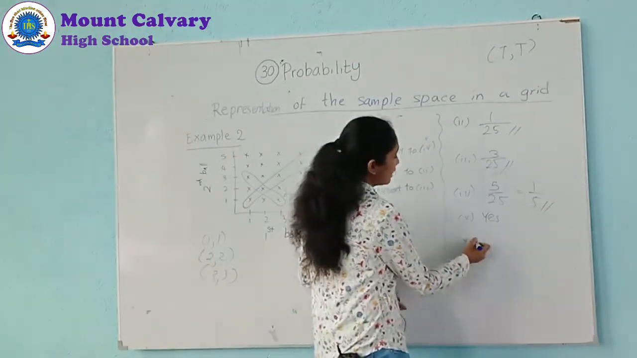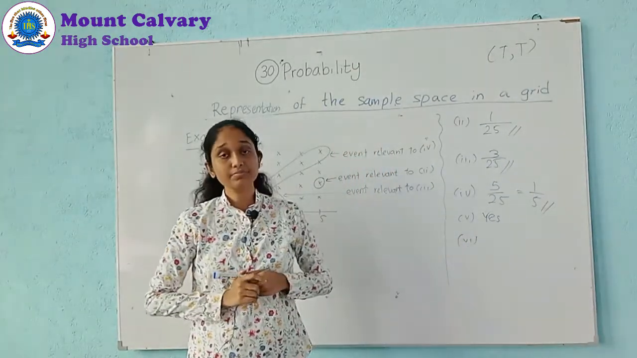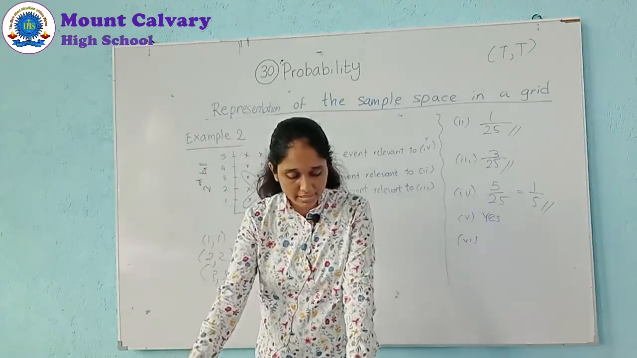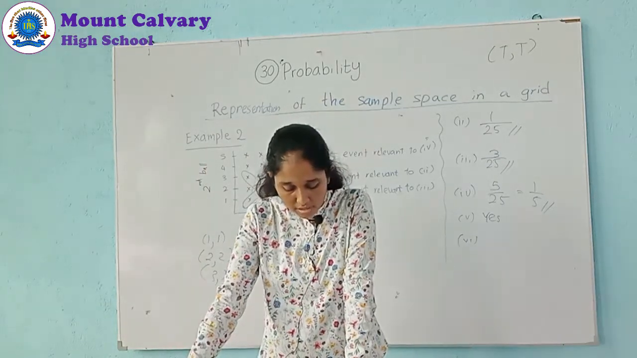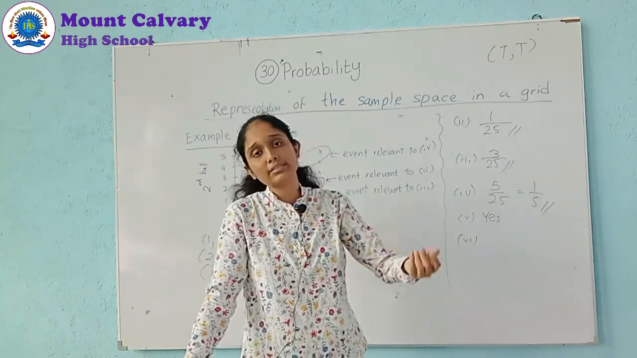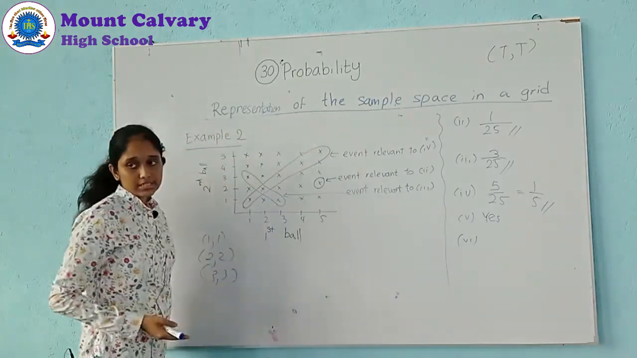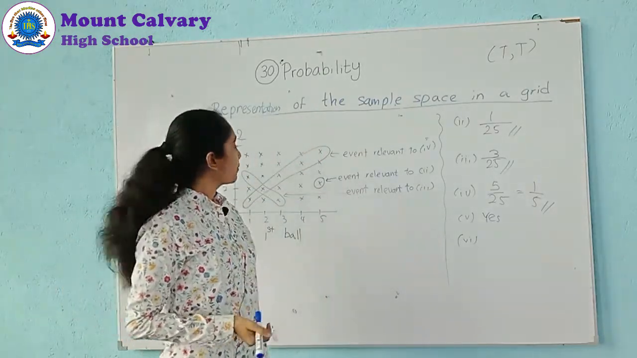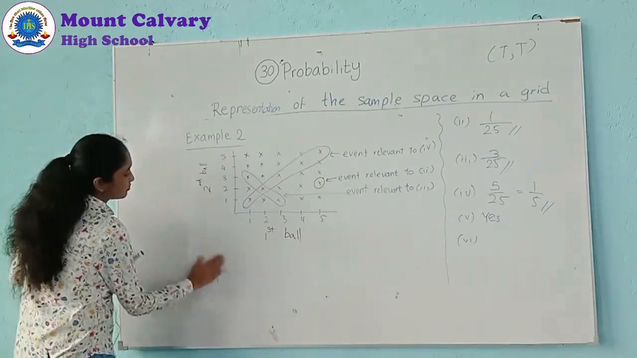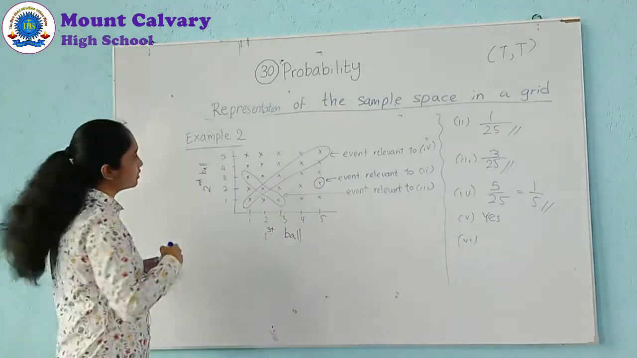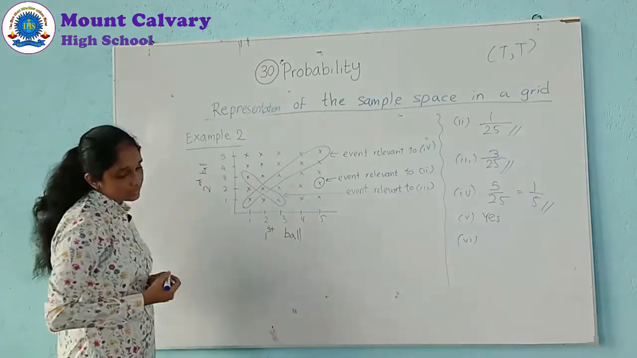No common elements. So, the sixth one: find the probability that the sum of the numbers on the two balls taken is greater than 7. The summation is greater than 7. If I take this one, yes.